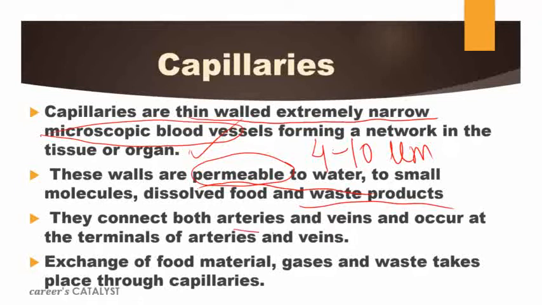They connect both arteries and veins. Arteries and veins are connected via what? Capillaries only. The exchange of food material, gases, and waste material takes place through capillaries only. As they are permeable to water and dissolved substances, they help to exchange food, gases, and waste products easily.